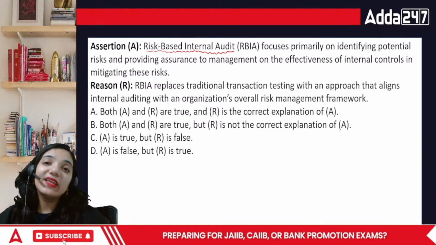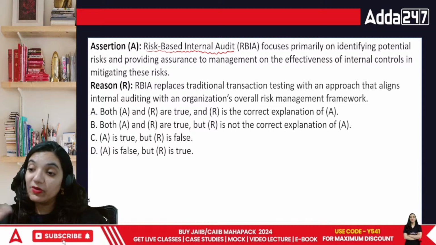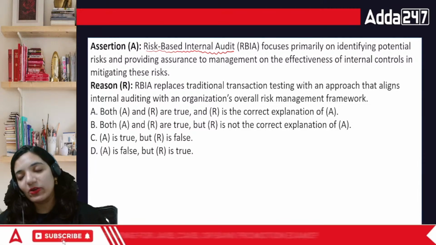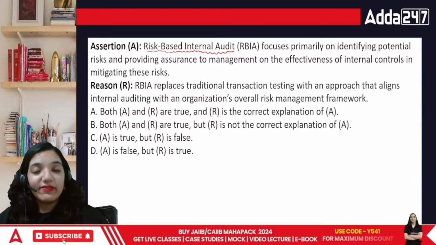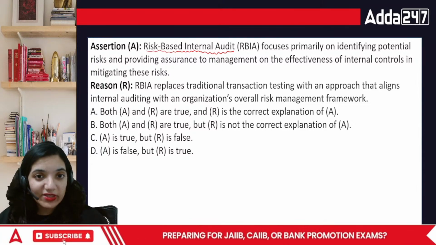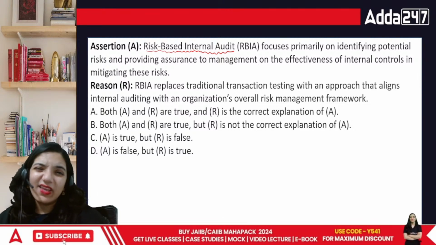So in this case, we need a person who will have the same eye but not the same position. He should be on our side. He should be guiding us before he enters. We get to know about all the problems and then we correct it, and boom, we are out of it. That is what we have to look forward to. So risk-based internal audit basically focuses on internal potential risk and providing assurance to the management.